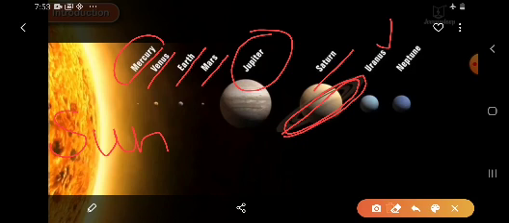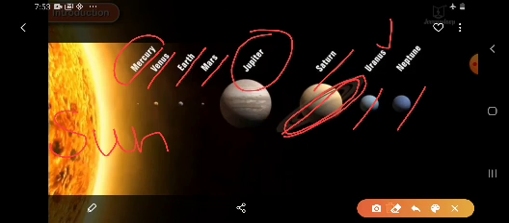And the last most, or the eighth planet of the solar system, is Neptune. Neptune is the last and the coolest planet of the solar system. So this is Uranus and this is Neptune. Neptune is the lastmost, or the eighth planet of the solar system, and it is the coolest planet of the solar system.